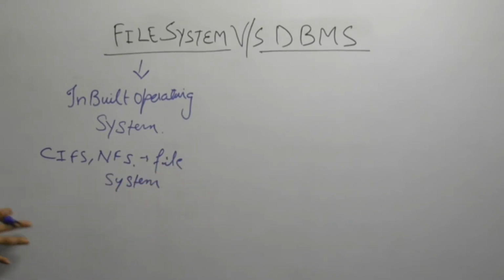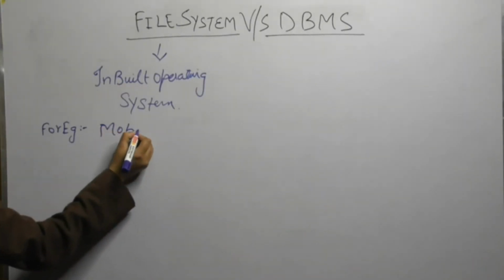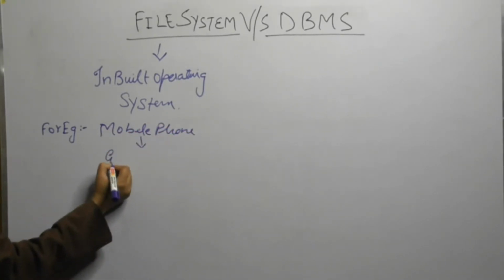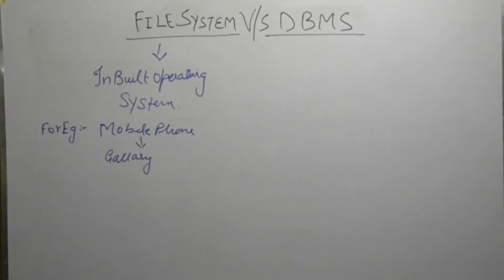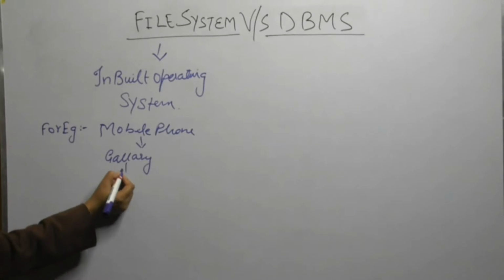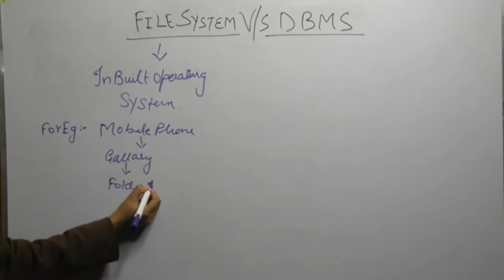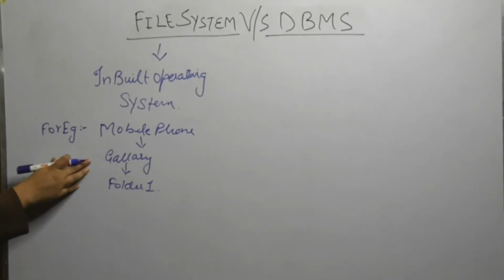In it, as a user, we can store data in a hierarchical form. We can make drives and drives, we make a folder, then further we make a subfolder. For example, in your mobile phone, everybody has a gallery. If I want to create a folder, I can easily create it as folder 1 or any name you like, it's your choice. I have created one particular folder in the gallery.